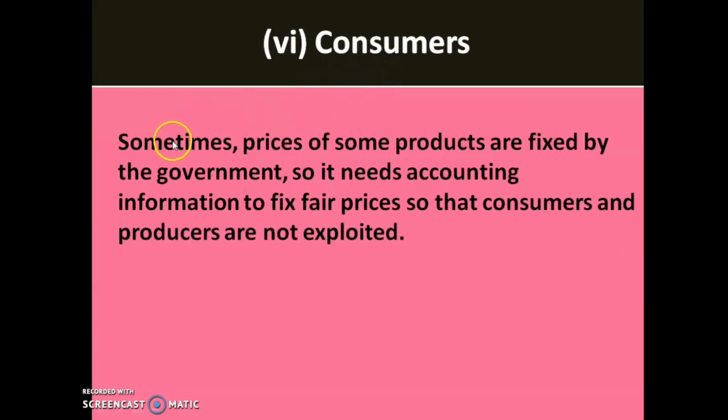Then consumers. Sometimes the prices of some products are fixed by the government. It needs accounting information to fix fair prices so that consumers and producers are not exploited. It is said that business people normally exploit consumers. To give them protection, the government fixes prices for some products so that consumers will not be exploited with unreasonably high prices. For that purpose, the books of accounts are inspected by the government.